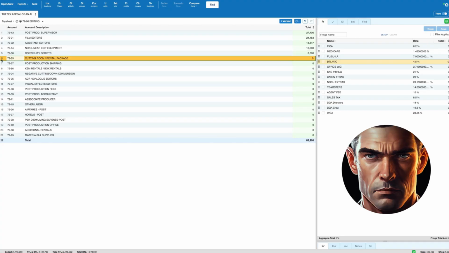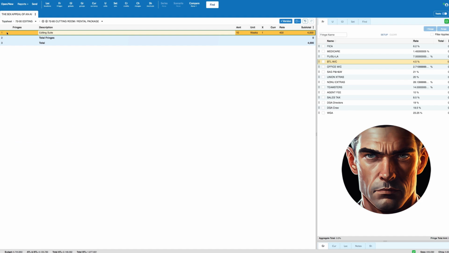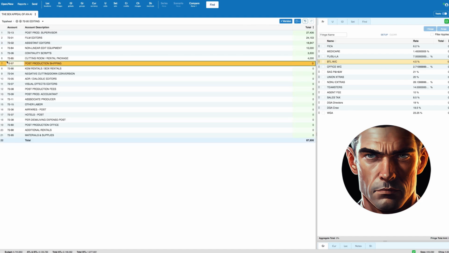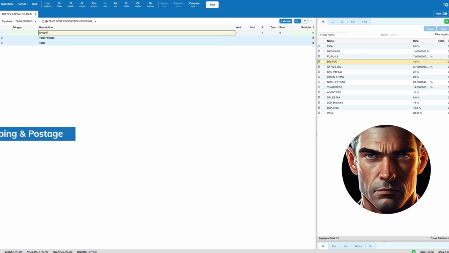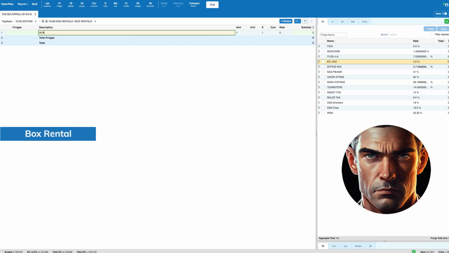In addition to the editing equipment rental, we have allocated $400 per week for 10 weeks to cover the rental cost of our editing suite. This ensures that we have a dedicated workspace equipped with the necessary tools and software. To facilitate the post-production shipping logistics, we have allocated $1,500 to cover the cost of shipping materials, files, and other related items throughout the post-production period. We will set aside $150 per week for 10 weeks as box rental expenses. For the editing department,